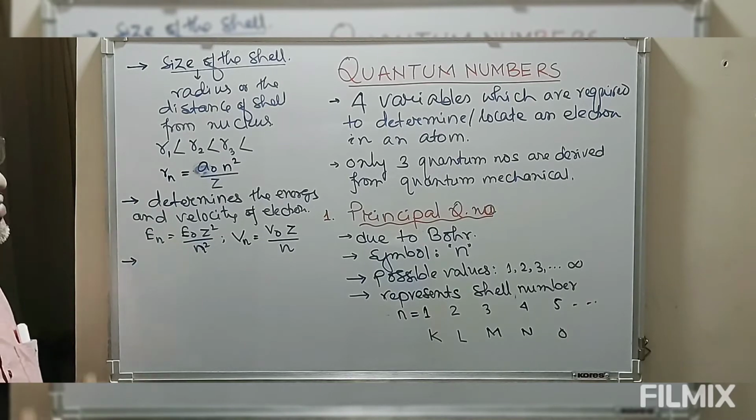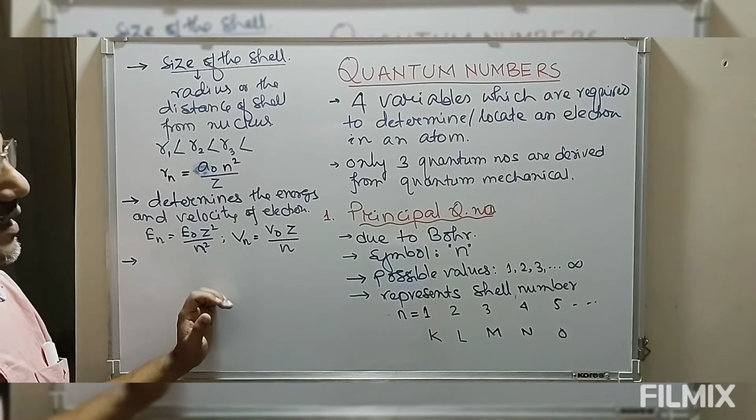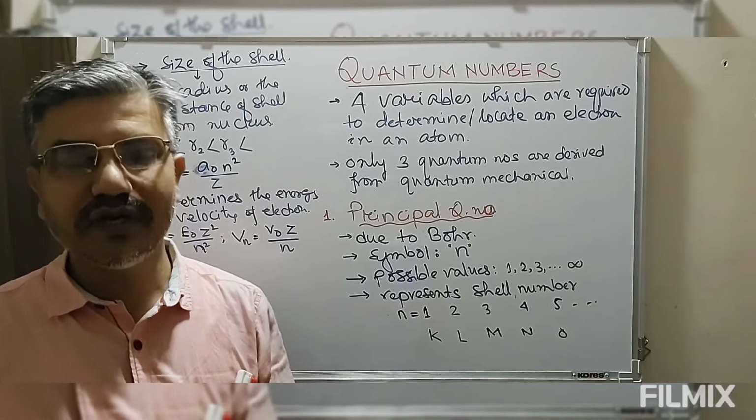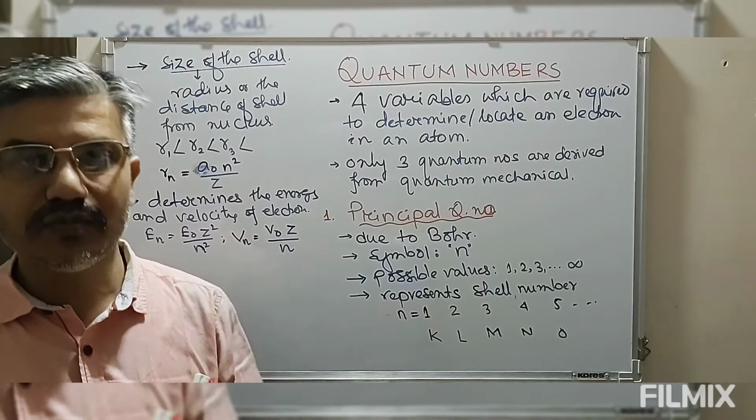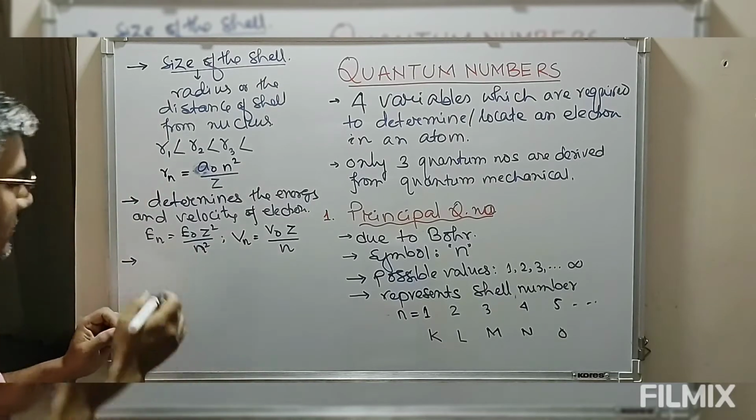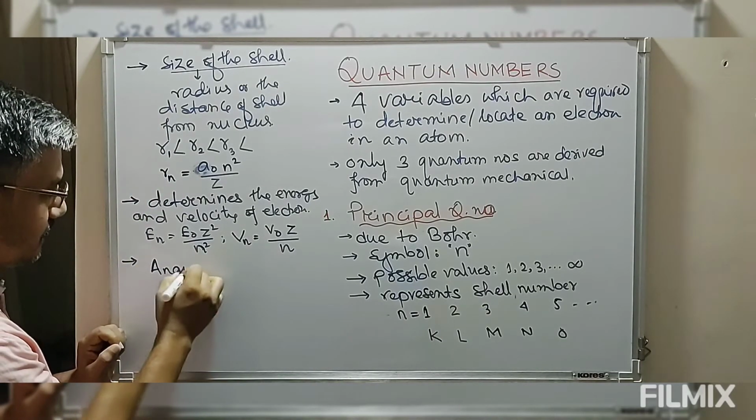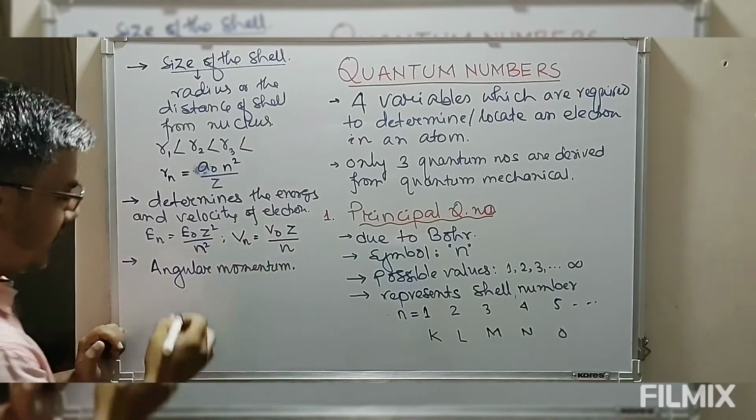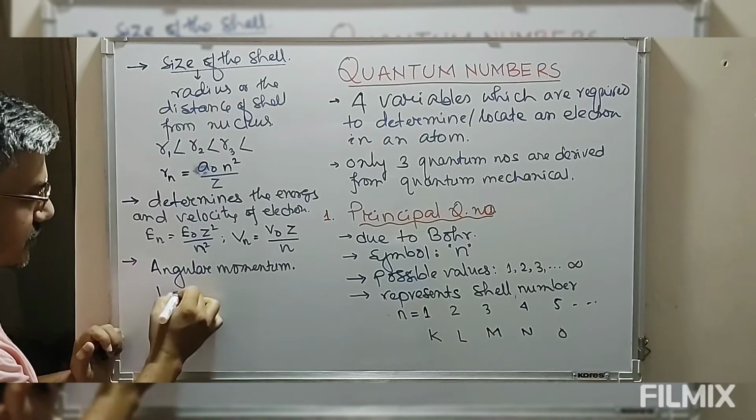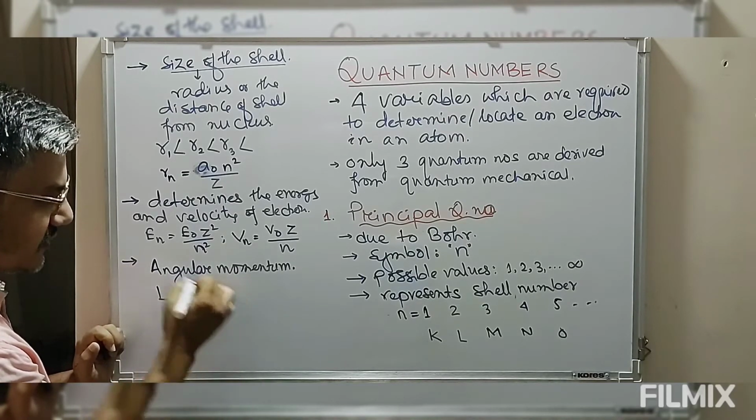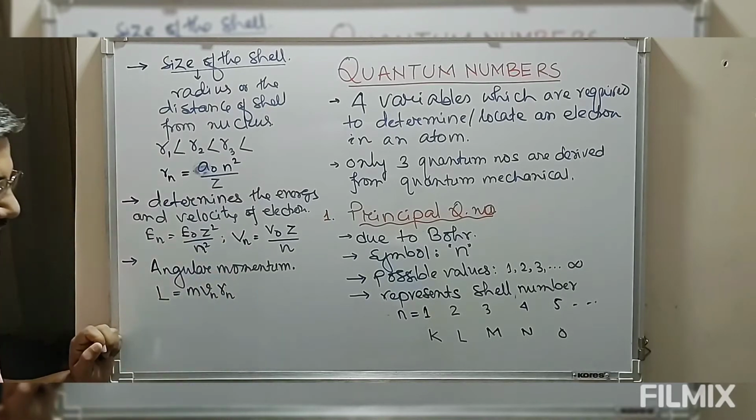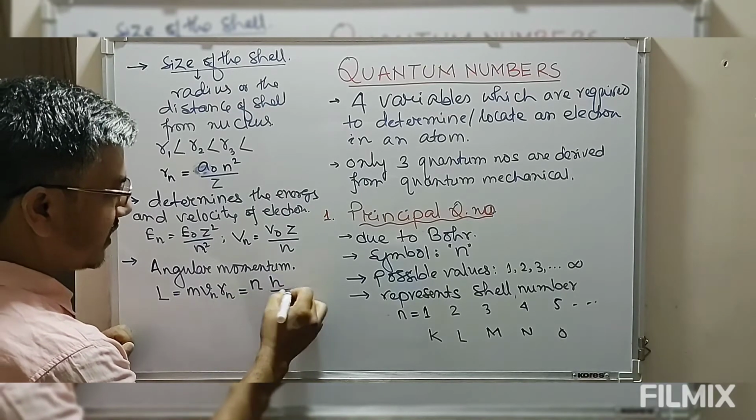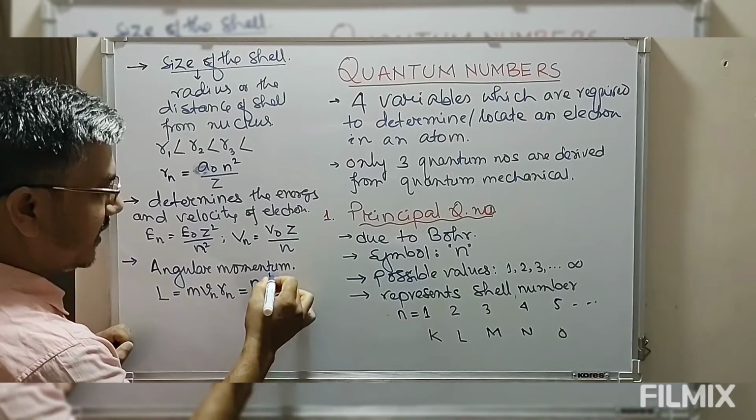Now one of the most important postulates of Bohr's theory was that electron revolves in that particular orbit for which the angular momentum must be some integral multiple of h by 2 pi. So we have looked at this angular momentum of electron, which is equal to mass into velocity of electron into r(n), the radius of the circular orbit. So this equals some integral multiple of h by 2 pi. h is Planck's constant.